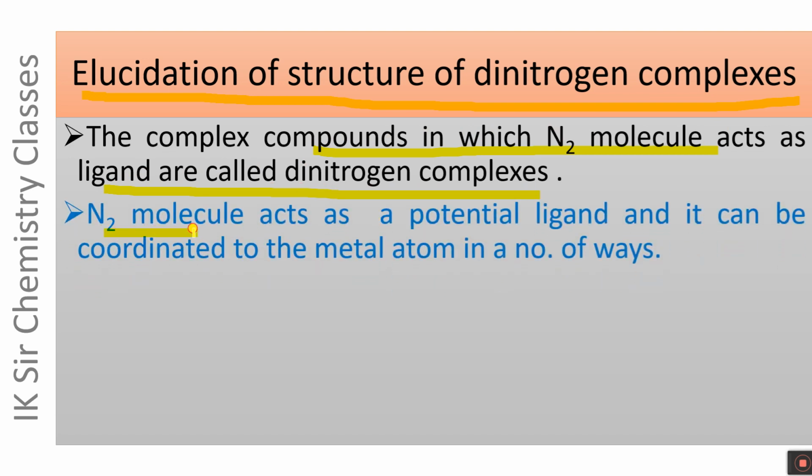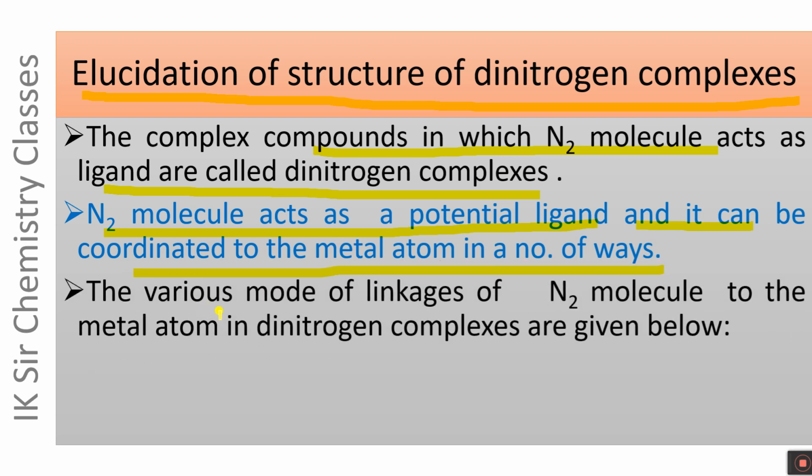N2 molecule acts as a potential ligand and it can be coordinated to the metal atom in a number of ways. The various modes of linkages of N2 molecule to the metal atom in dinitrogen complexes are given on the next slide. But before going to the next slide, let us see the structure of N2 molecule.